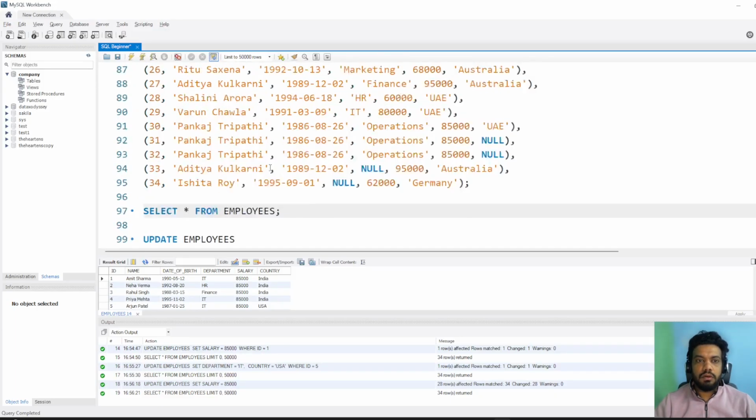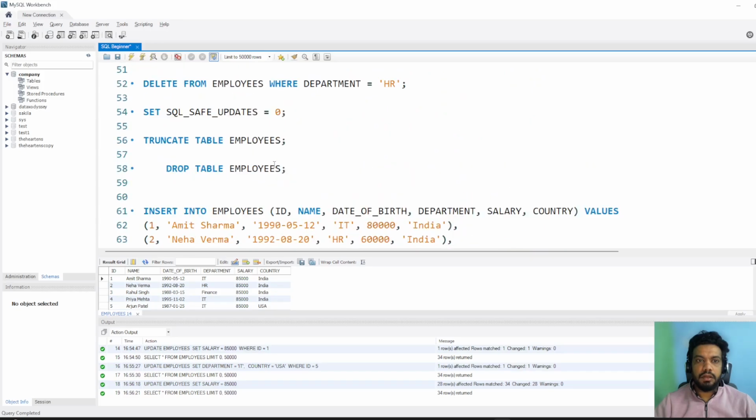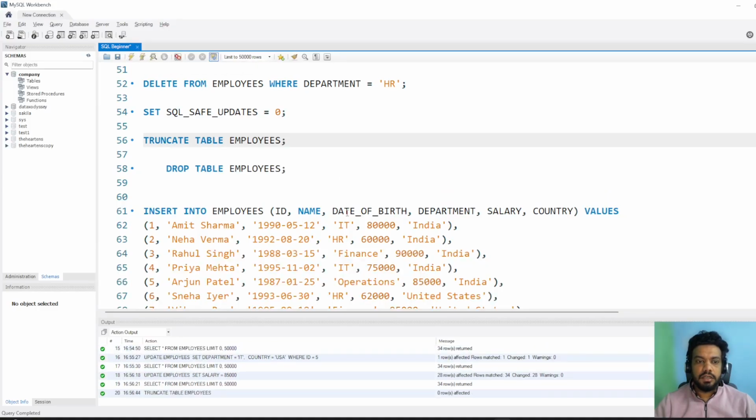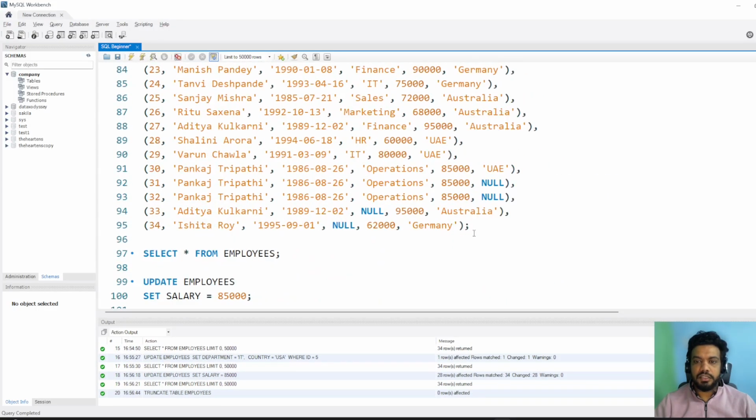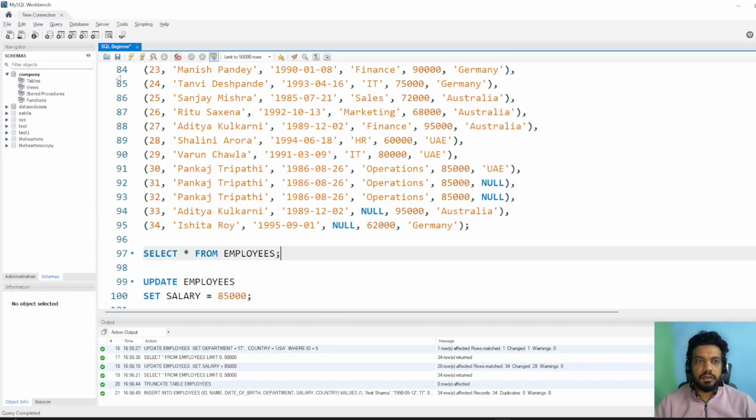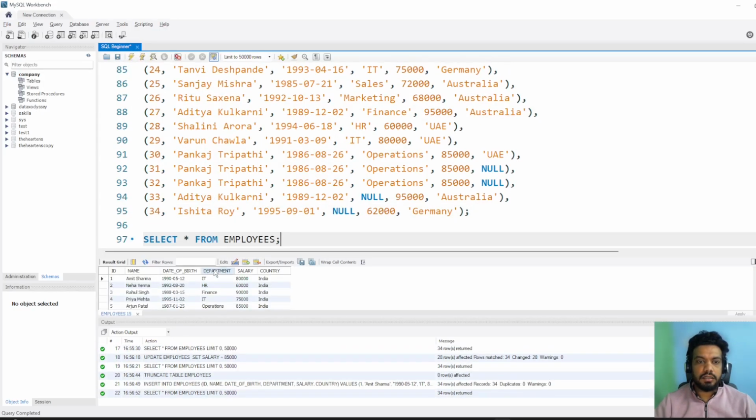So now let me drop the table again and then create it again, or maybe truncate the data first. And now the table structure is there, and now I can run this query. So the table has been updated, and let's see. Okay, so now we got the perfect data.